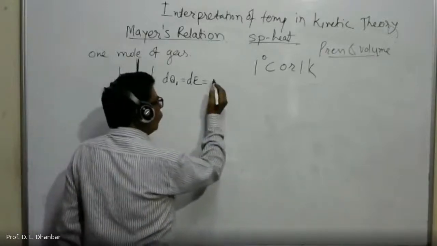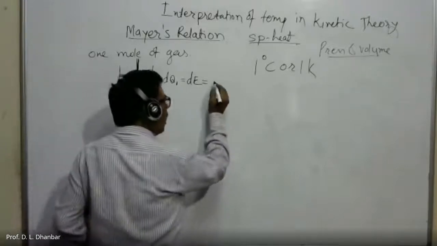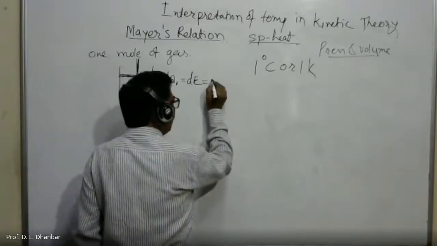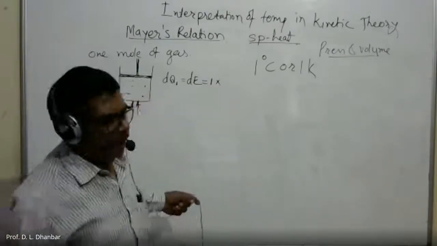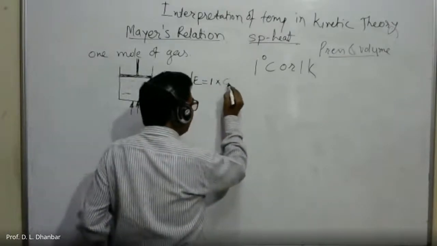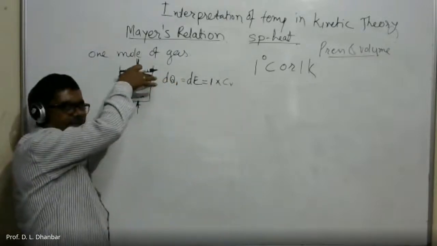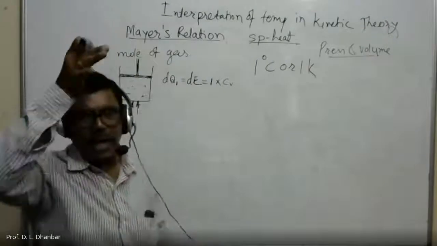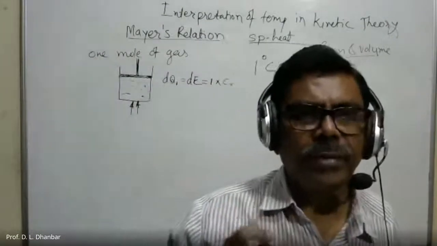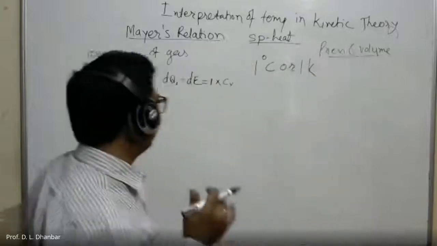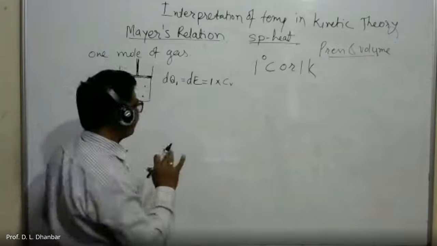This is equal to the mass of gas. Here we have considered 1 mole of the gas, so 1 into specific heat. The specific heat is CV, because this piston is fixed. The piston is not moving either in the upward or downward direction, meaning there is no motion of the piston. The piston is fixed, and that's why the volume of the gas remains constant.